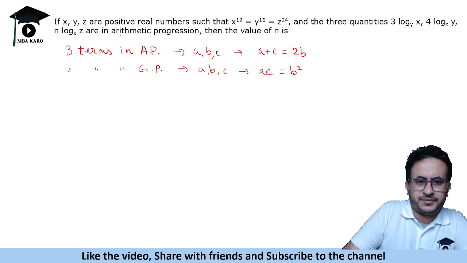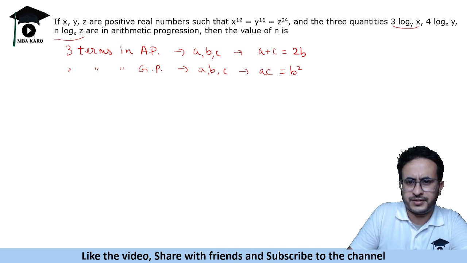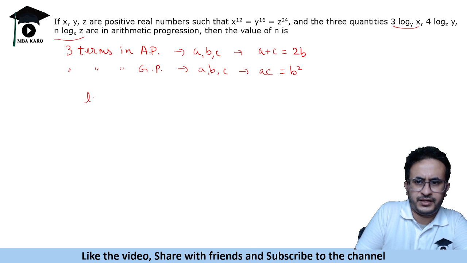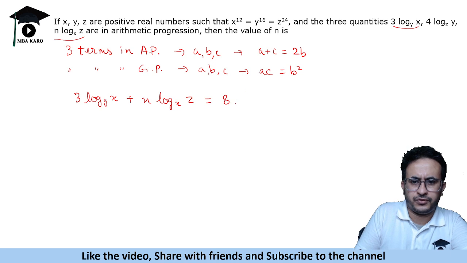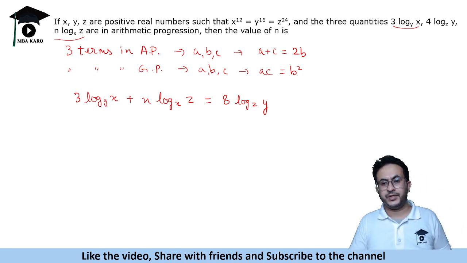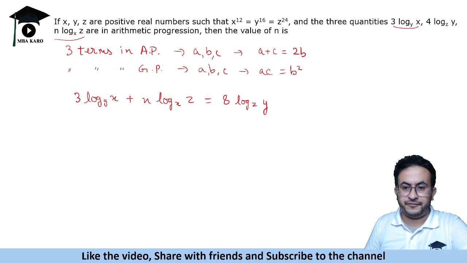So these three terms are in AP, that means the sum of the first and last will be equal to twice the middle one. So basically 3 log y x plus n log x z is equal to 8 times log z y. Okay, that is the equation that is given to us. Now we need to find the value of n. Now how do we find the value of n?